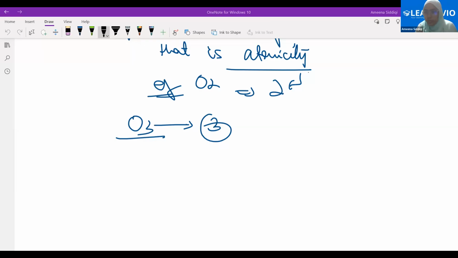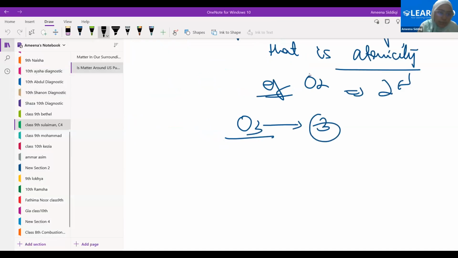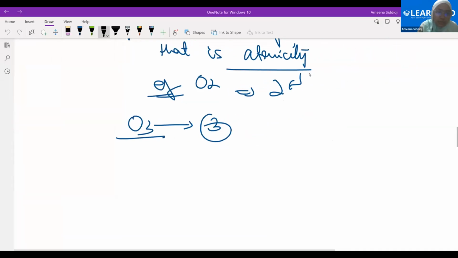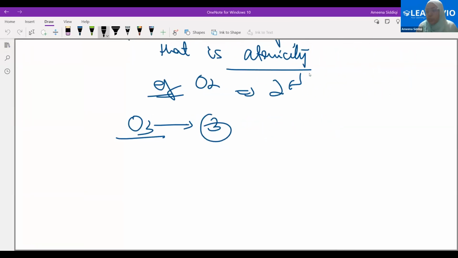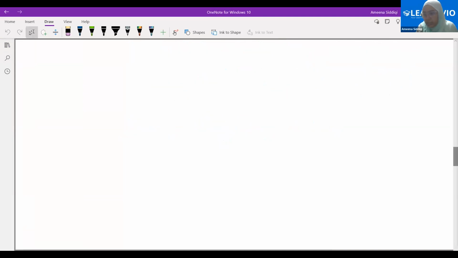So today, in the last class we also discussed some briefing about the second chapter. Today we'll be starting it again. I did not think that all three of you understood it. So now coming back to this again: matter in our surroundings, pure matter. I'll be starting it again, but any idea, what did we discuss in the last class?